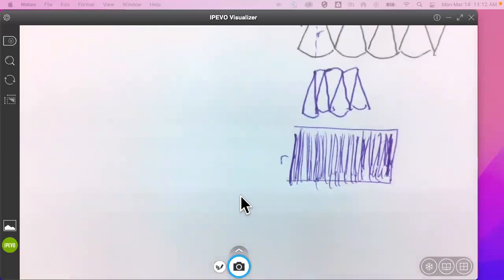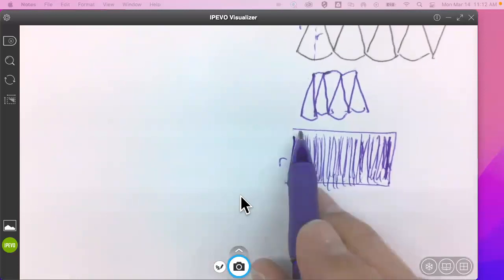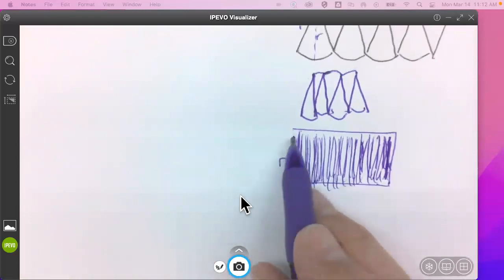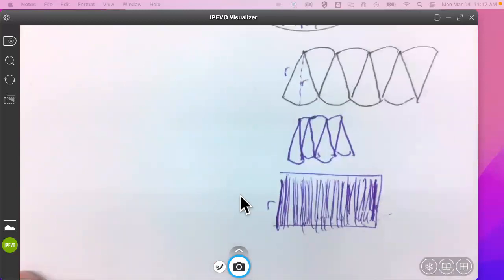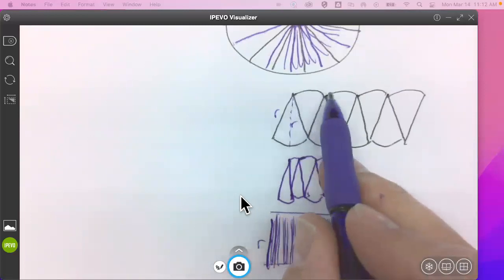It's not supposed to be the hard part. How do you find the area of a rectangle? Base times height, okay? So whatever this length is times this. We know that this is the radius of the circle. How long is this?